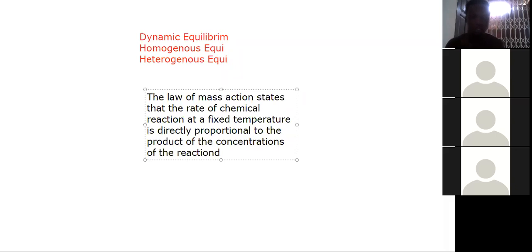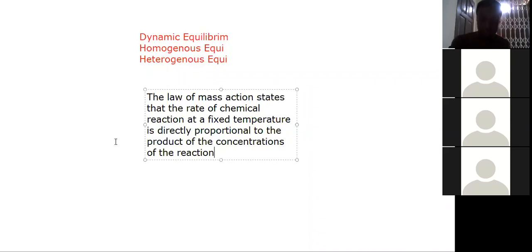So the law of mass action states that the rate of a chemical reaction at a fixed temperature is directly proportional. Here we are talking about a fixed temperature. I told you when Ruben asked the question, it should be at a fixed temperature. So the law of mass action states that the rate of a chemical equilibrium reaction at a fixed temperature is directly proportional to the product of the concentrations of the reactants.